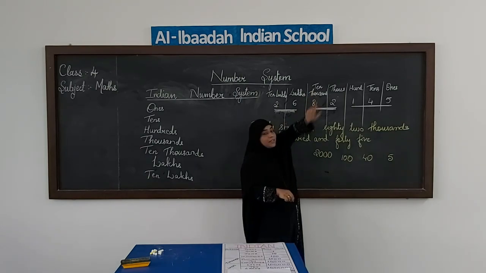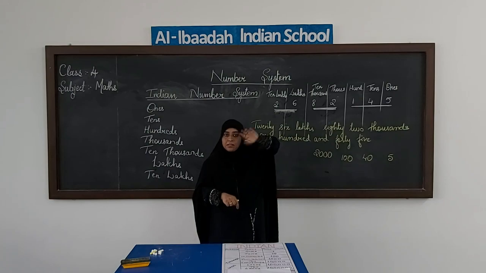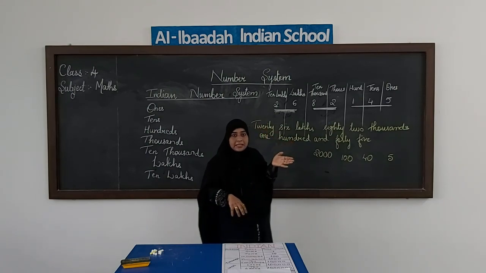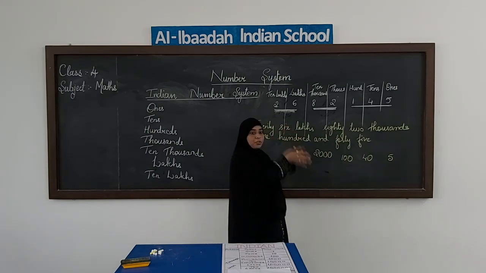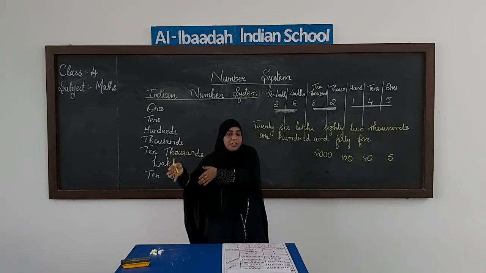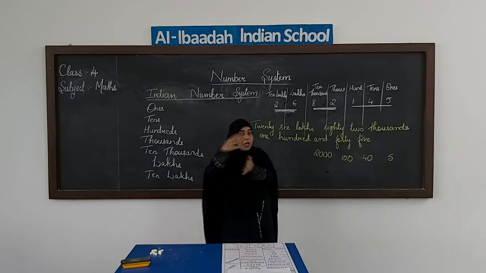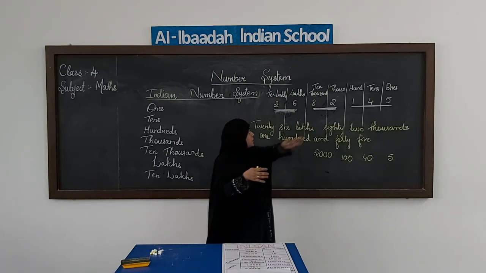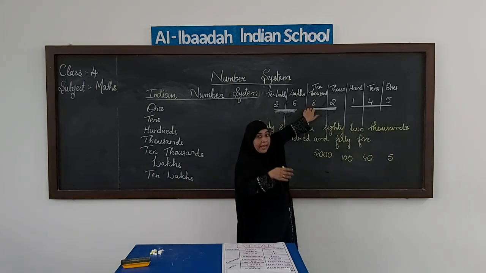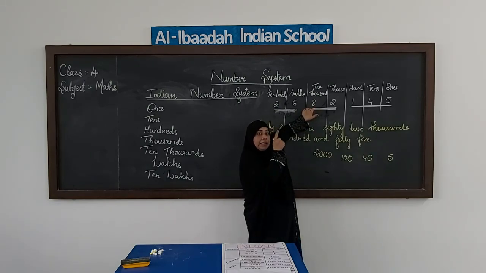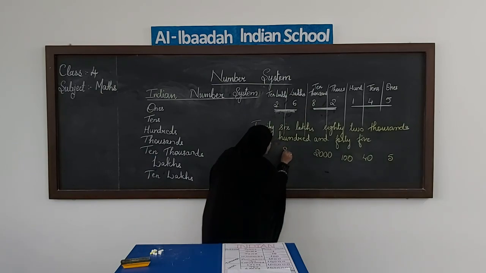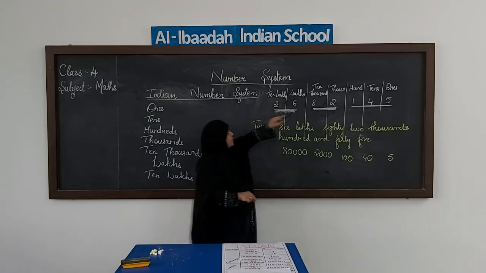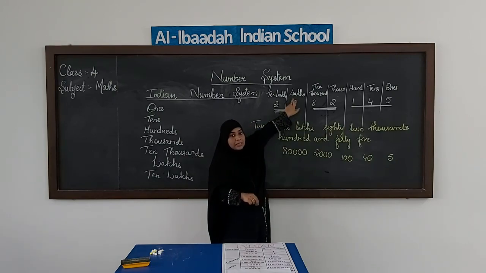And we have 8 in 10,000's place. What does that mean? We have discussed this in our previous class, right? It is 10,000, 10,000, 10,000, 10,000. Like that we have how many groups? 8 groups. So what will be the total number? 80,000. So the place value of this 8 is actually 80,000.